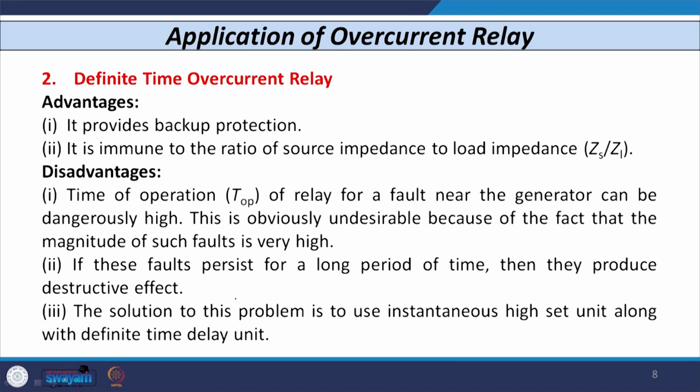The first advantage is it provides backup protection. So, if any relay which acts as a primary relay fails, then the other relay towards the source will provide backup. And the second very important advantage is this relay is immune to the ratio of ZS by ZL. So, if the source impedance to load impedance ratio changes, the setting of the definite minimum time delay relays is not affected. So, their operation is also not affected.